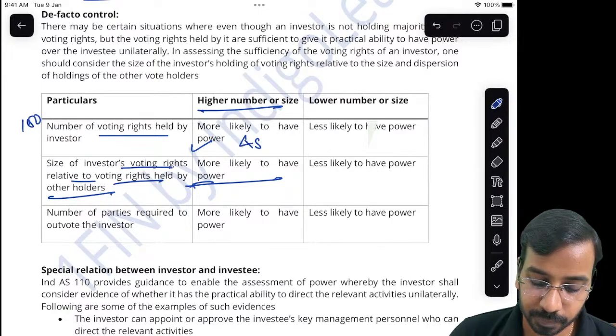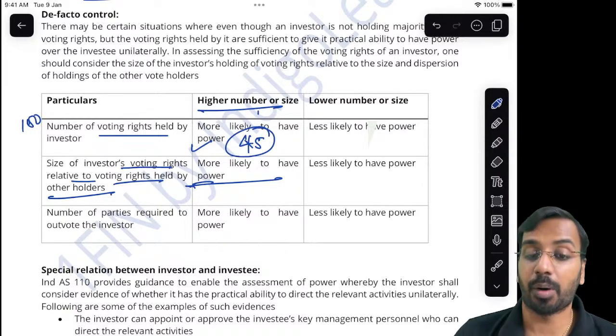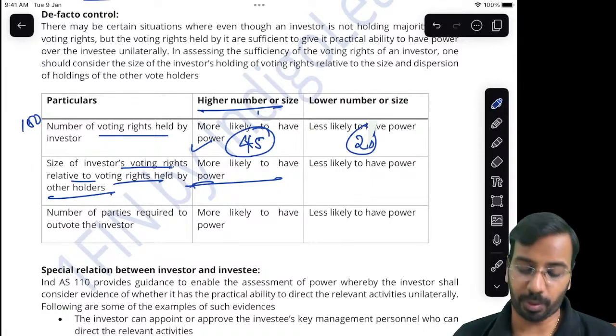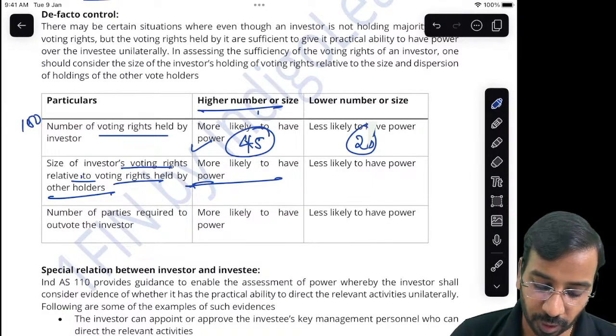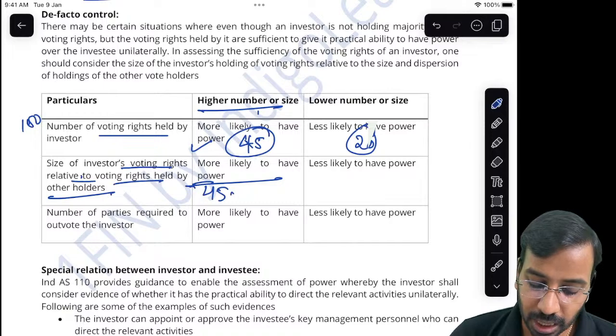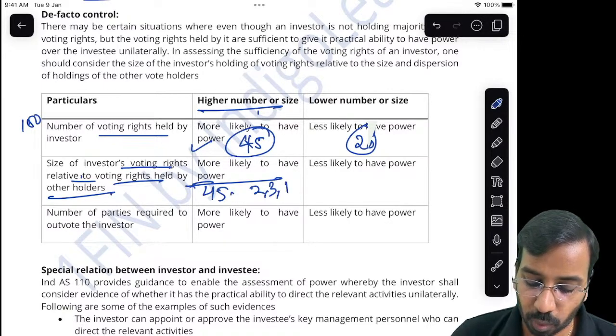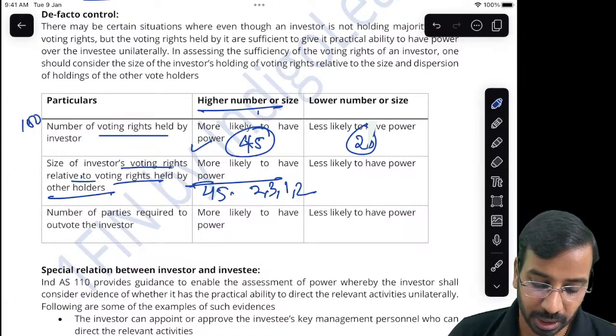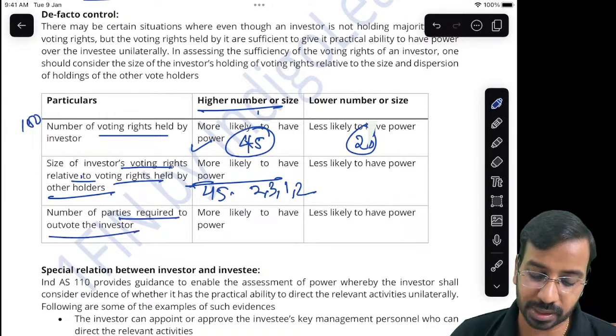Meaning to say, if out of 100 I have 45, I may have power, but we need to further evaluate. But if I have only 20, I will not have power. Similarly, if I have 45 and others have 2, 3, 1, 2, then again it is likely that I will have the power. Number of parties required to outvote the investor.